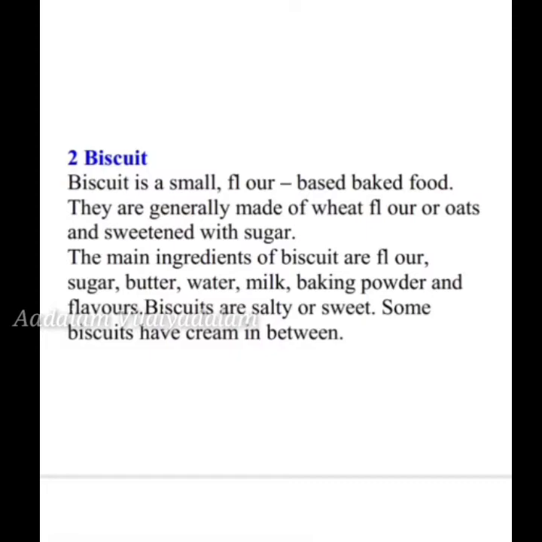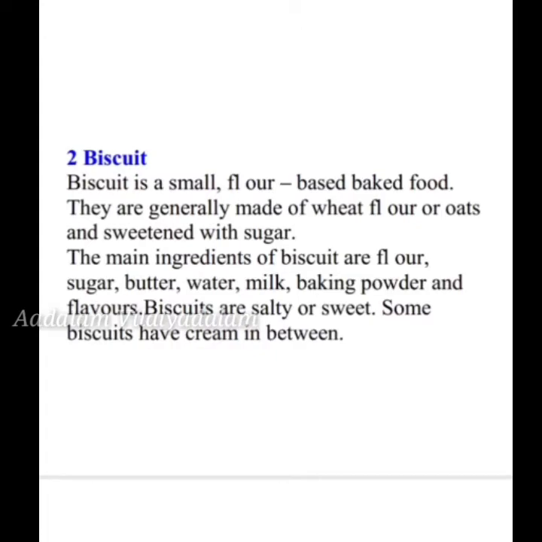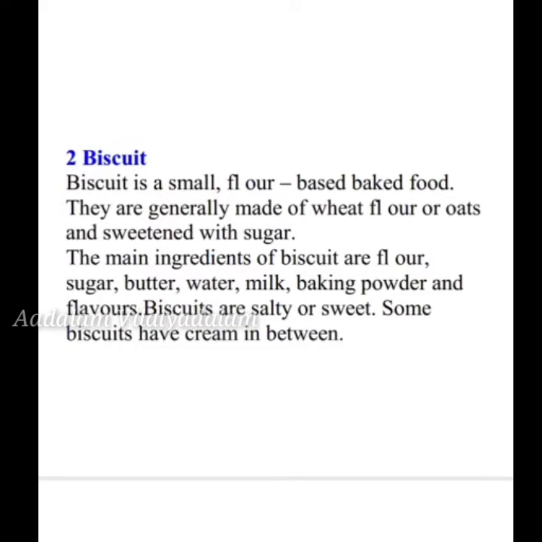Next baking item is biscuit. Biscuit is a small flour-based baked food. It is generally made of wheat flour or oats and sweetened with sugar. The main ingredients of biscuit are flour, sugar, butter, water, milk, baking powder and flavors. Biscuits are salty or sweet. Some biscuits have cream in between. So children, biscuits are made with baking powder to make them airy.